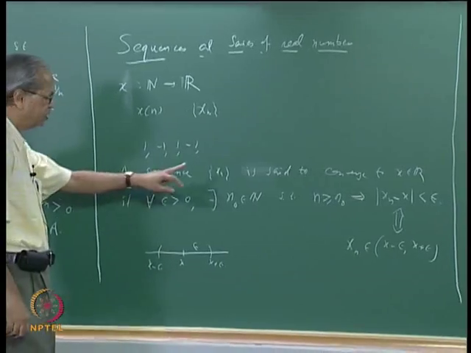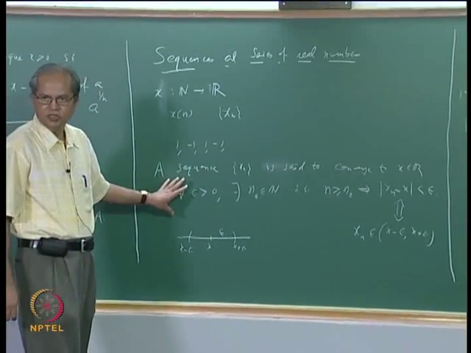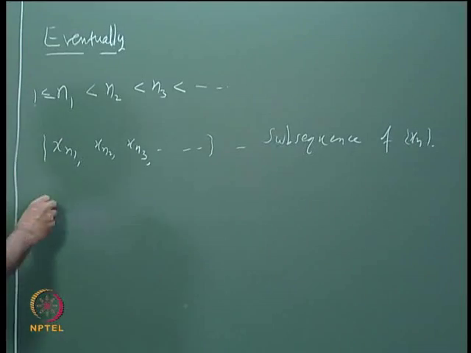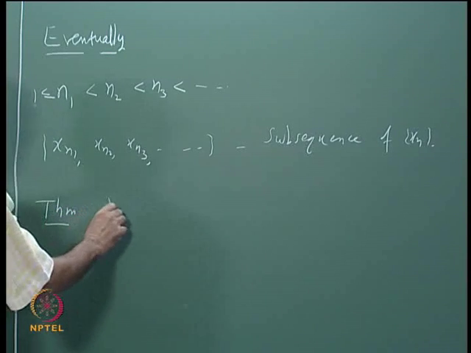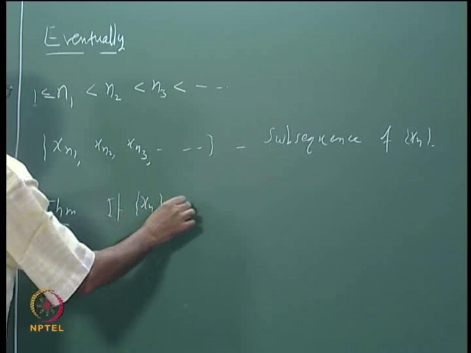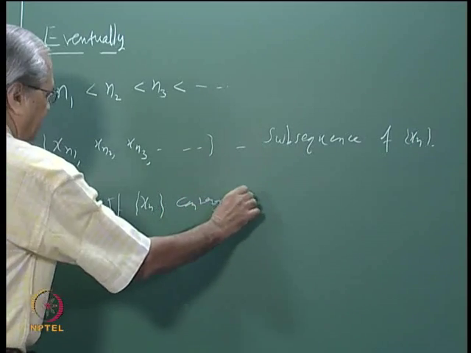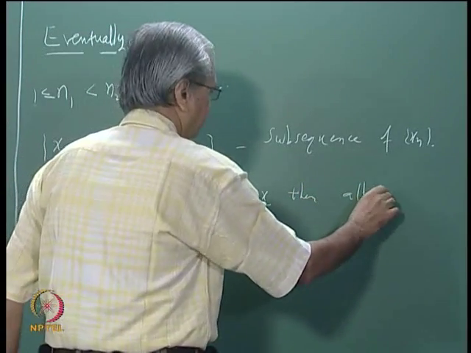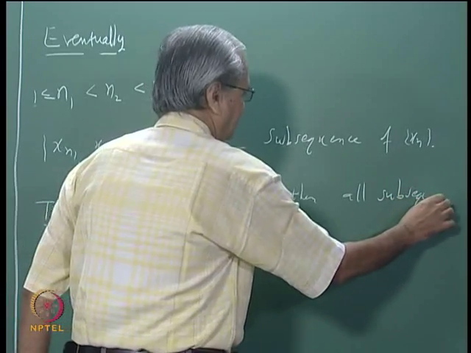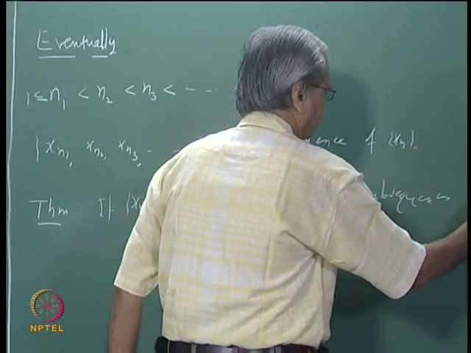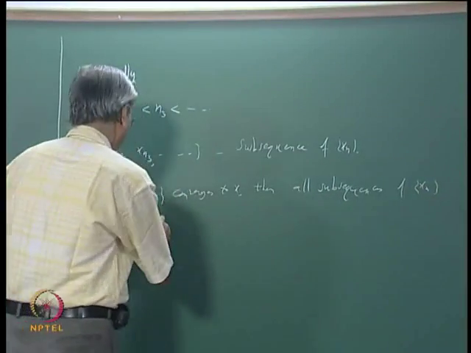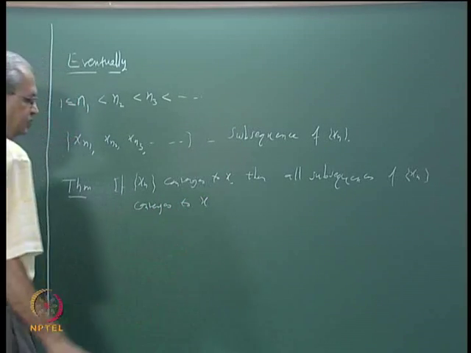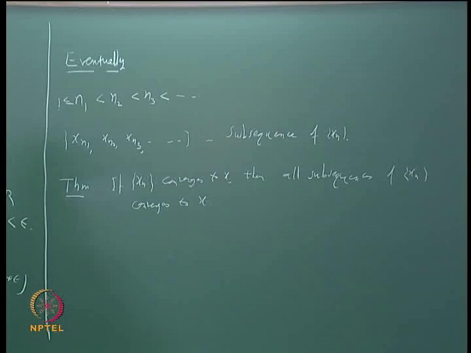If a sequence converges to a number x, all its subsequences should also converge to the same element x. So that is the first theorem we will state. If xn converges to x, then all subsequences of xn converge to x.